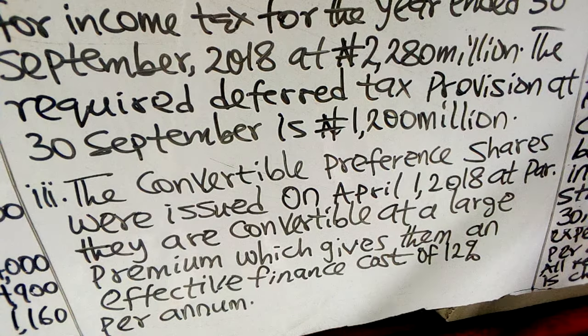Note 3. The convertible preference shares were issued on 1st of April 2018 at par. They are convertible at a large premium, which gives them an effective finance cost of 12% per annum.